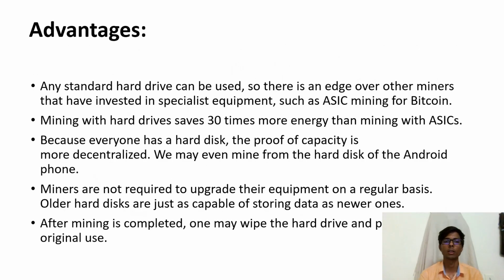So what are the advantages it holds? First, any standard hard drive can be used. So there are no restrictions on hardware like in the POW, such as ASICs or GPUs. These much stronger hardwares were needed in the POW in Bitcoin, but here there is no such criteria. And the second is that mining with a hard drive saves 30 times more energy than mining with ASICs. So energy consumption is very low here.